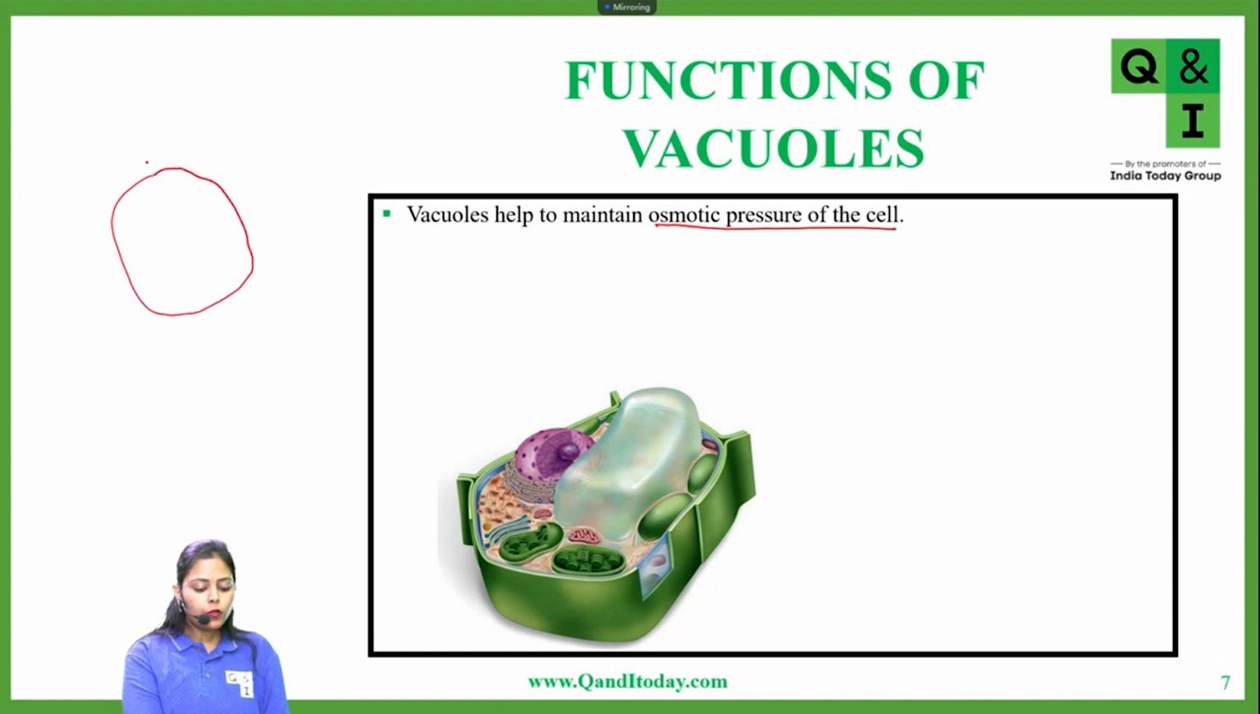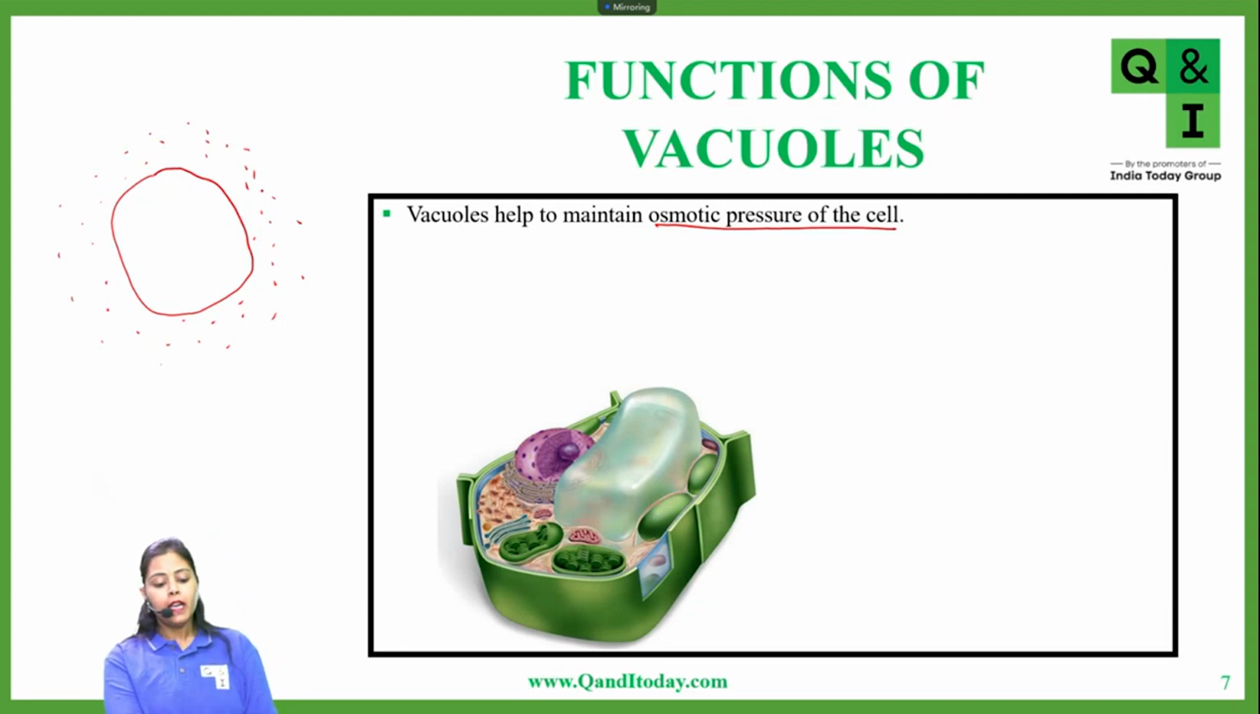And outside the cell, you have extracellular fluid also, and this extracellular fluid's concentration will be varying at different times. Sometimes it would be hypertonic, sometimes it would be hypotonic, and sometimes it would be isotonic to the cells inside. So the extracellular fluid's concentration would keep on changing. Now what happens if this concentration of the extracellular fluid becomes hypertonic? Then the cell would lose water. And if this is hypotonic, then the cell will gain water and it will swell.